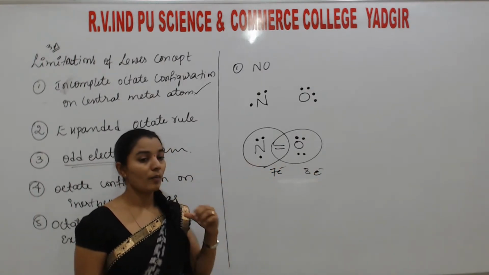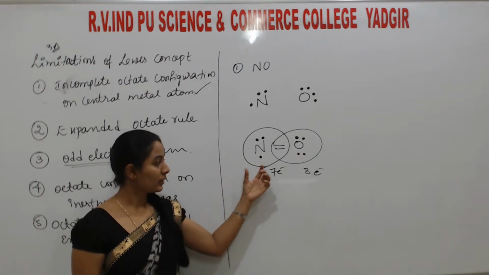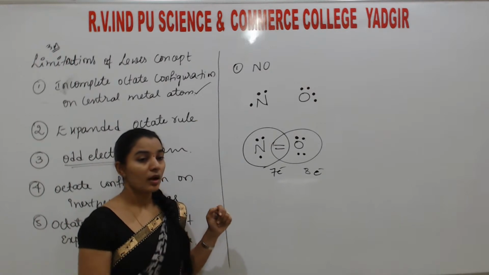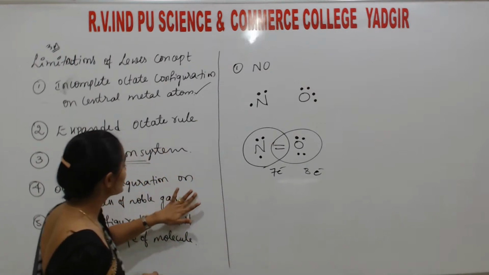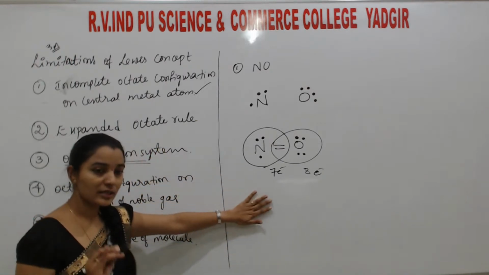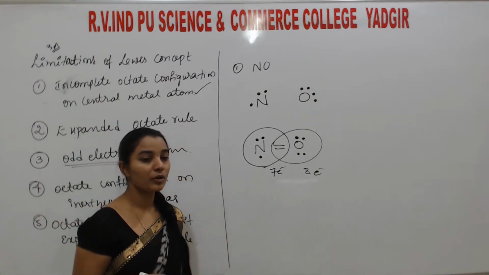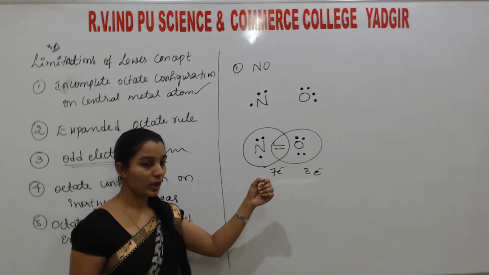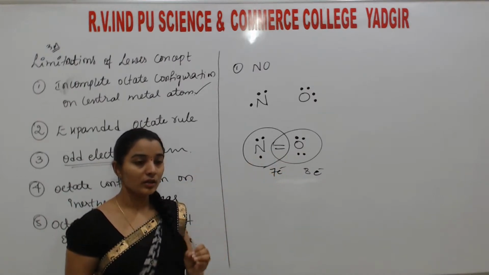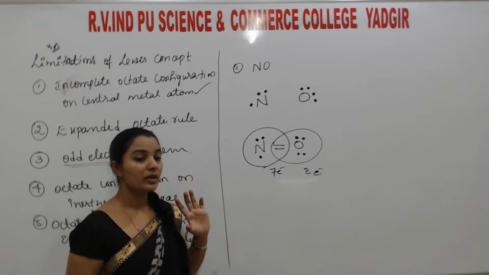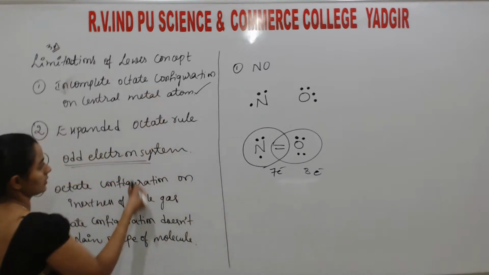Only nitrogen compounds exhibit this type; they are stable but have an odd electron system. So the Lewis concept only successfully explains the 8 electron system; it cannot explain 7 electrons and below or above. Based on that, this is one main reason why this theory is discarded. These three are the main reasons.